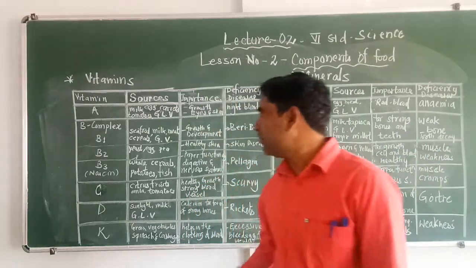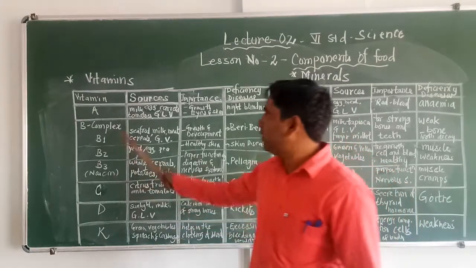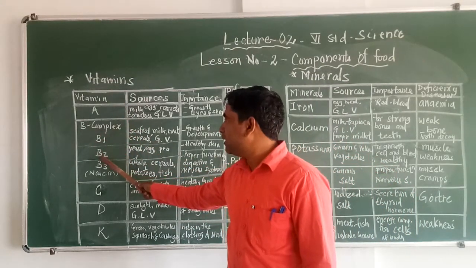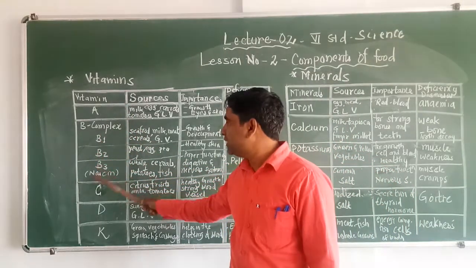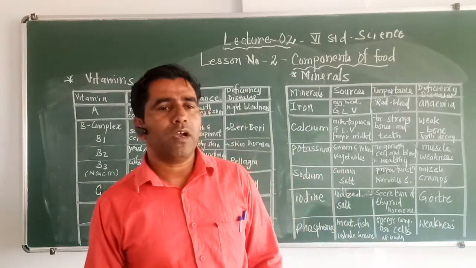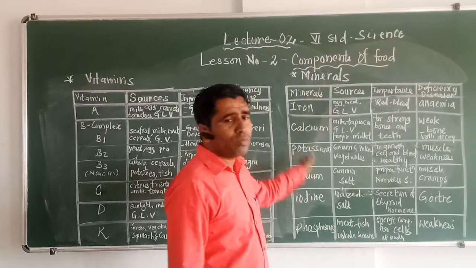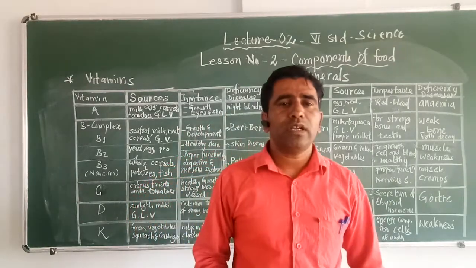So these are the certain vitamins we discussed right now, like vitamin A, vitamin B complex, B1, B2, B3, C, D and K. The last nutrient of our food is minerals. So minerals are nutrients.